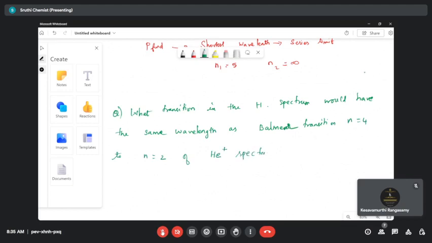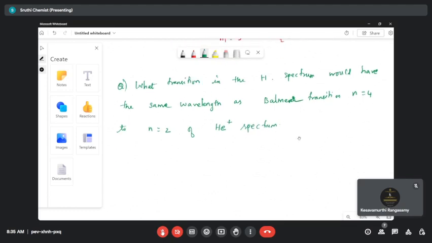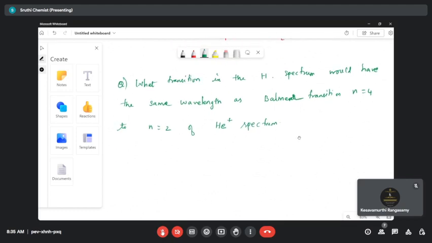Helium plus spectrum. Will you tell me why we refer to helium plus and not simply helium? Did anyone say? Ma'am, it should have only 1 electron. Very good. Bohr's model is applicable only for one-electron species. Helium actually has 2 electrons, but in the ionized form it has 1 electron. Exactly right.